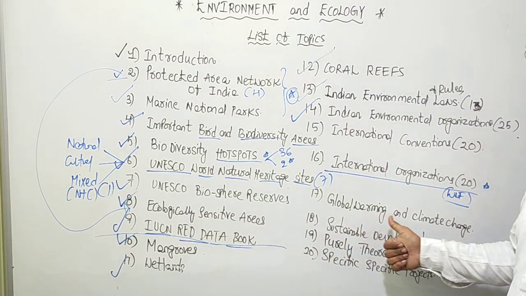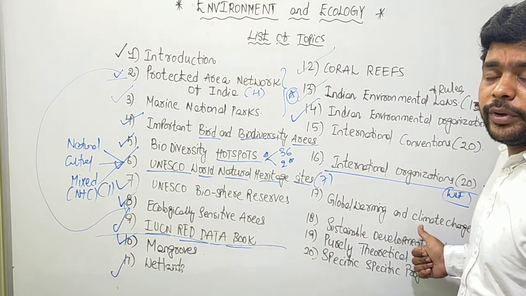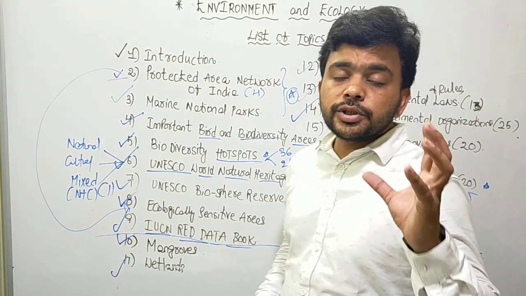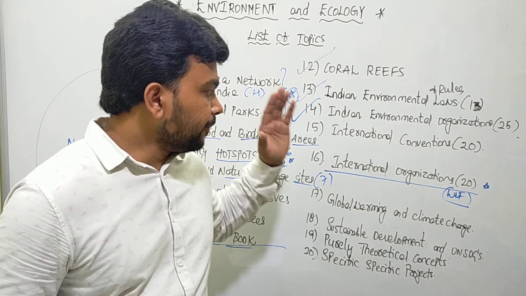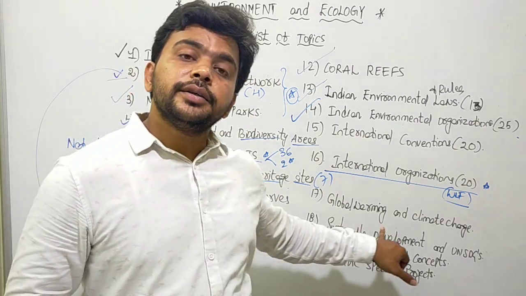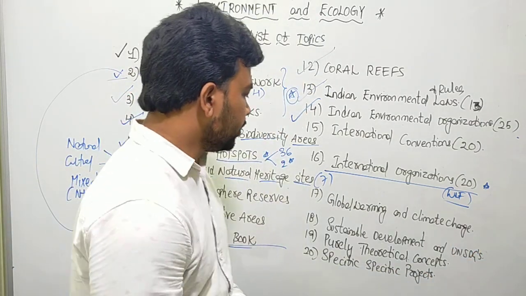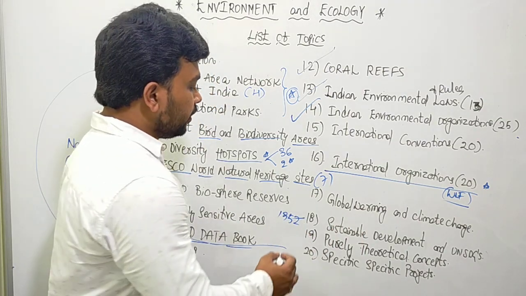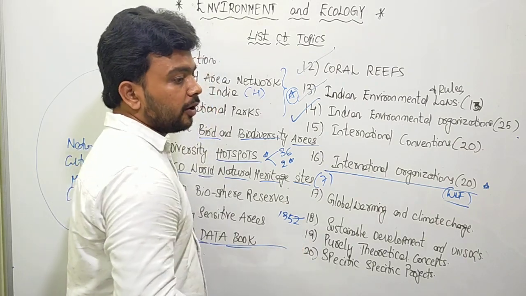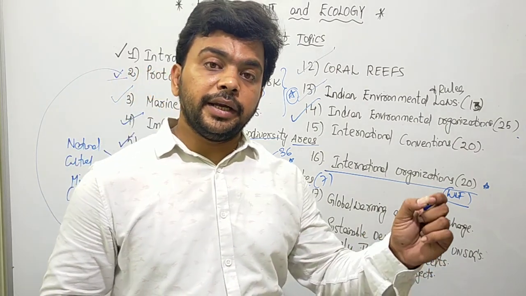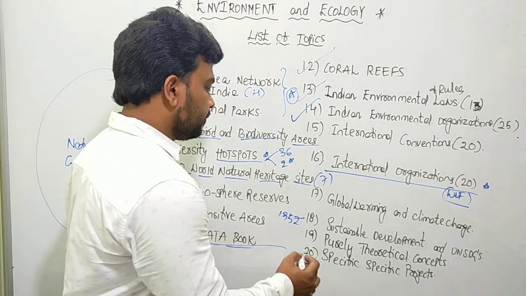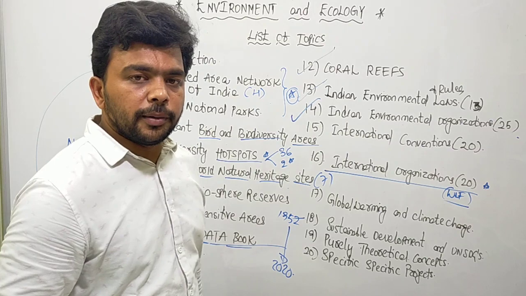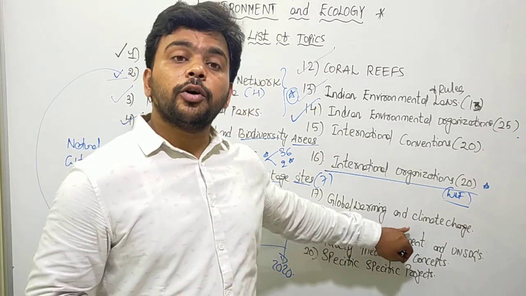How global warming is leading to climate change, how it is altering the Earth's climate, and what are the impacts. And finally, the solution to the problem of global warming and climate change and the protection of the environment, that is sustainable development. The concept of sustainable development we discussed from 1952 from the UN, from the publication of a book called Silent Spring by Rachel Carson. From there we discuss up to 2020 about sustainable development. That is the solution for global warming and climate change.